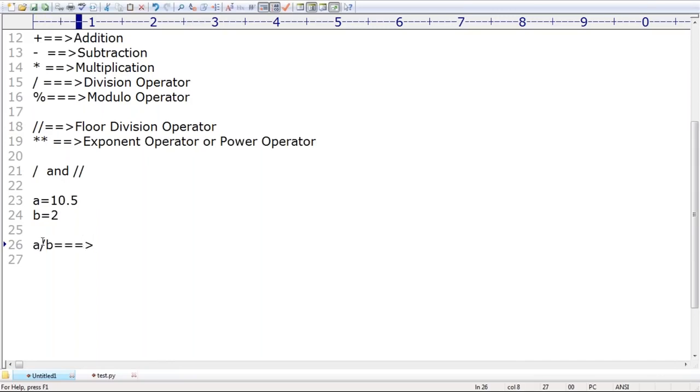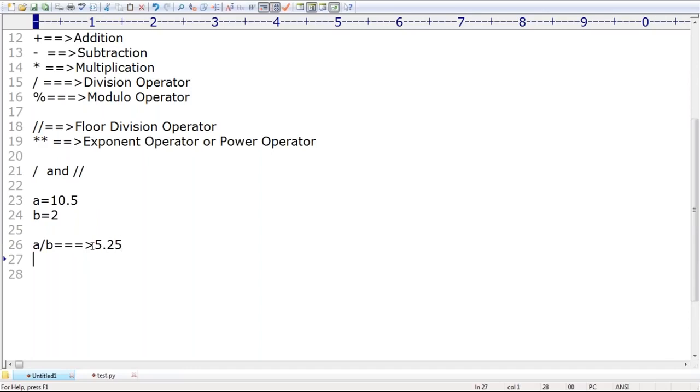Yes, each and every person should respond. A by B. Can you spell out what the values are? Especially Partha Sardi, you have to respond because you are raising this doubt. What is the output we are going to get? We remember, right? Division operator always talks about floating point value only. That's why the answer is 5.25. Remember that.